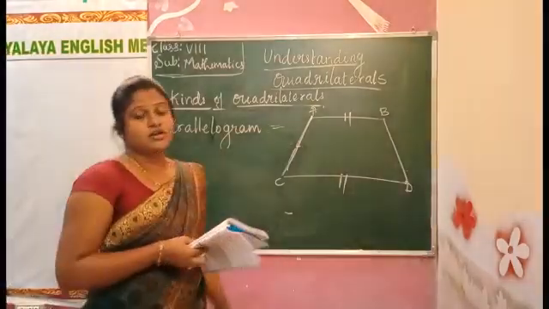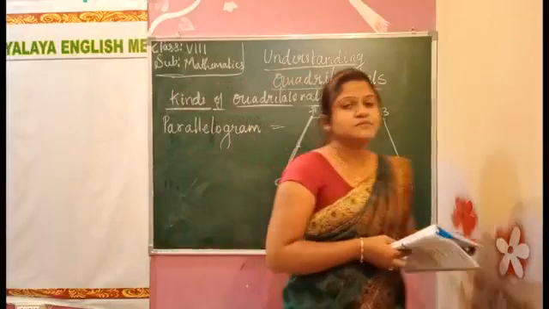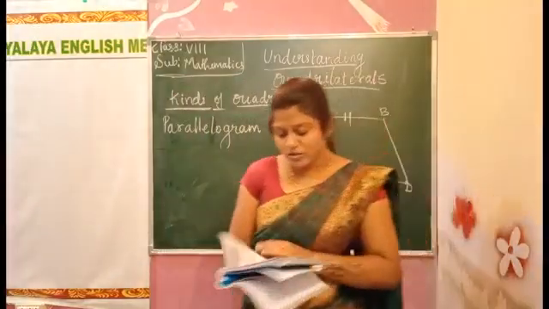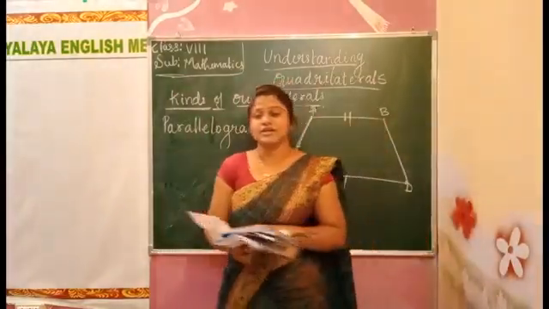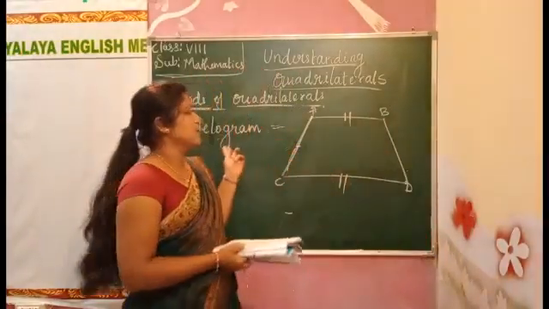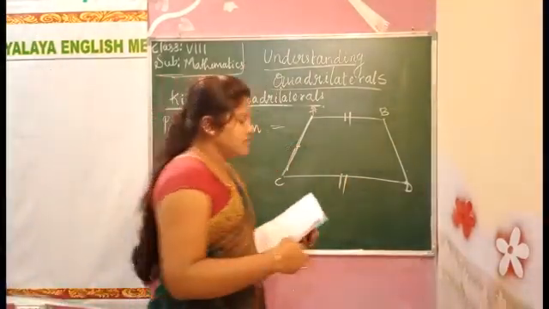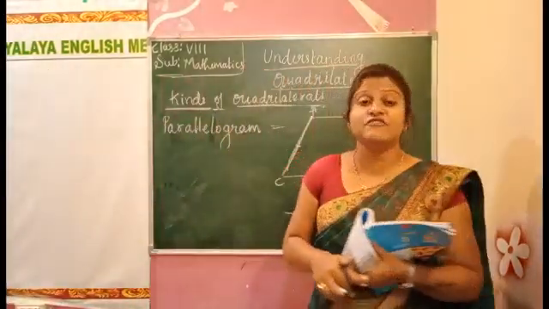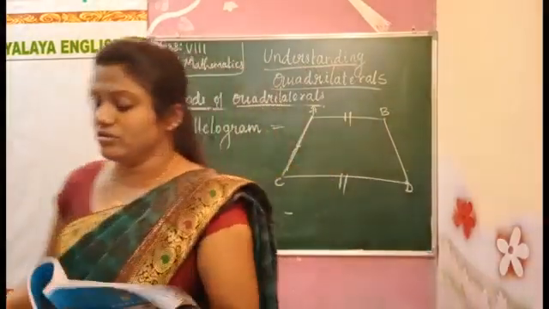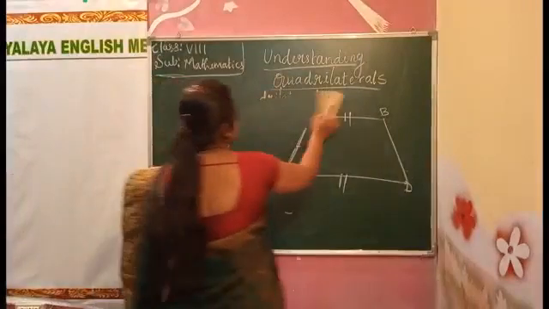The kinds of quadrilateral, which we studied today, children: the first one is trapezium, the next one is kite, the third one is parallelogram. These are the different kinds of quadrilateral, children.